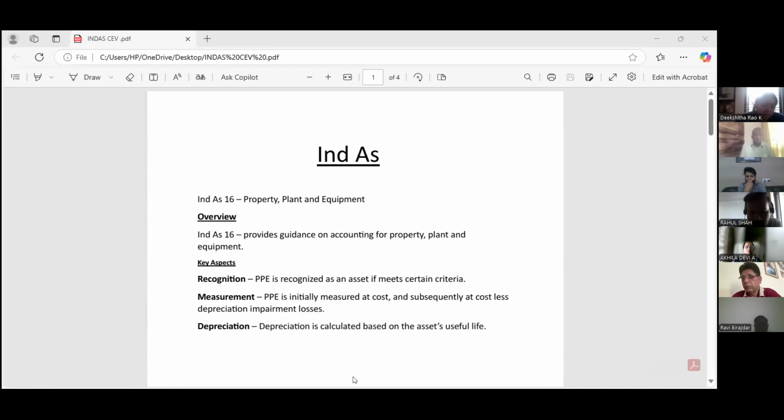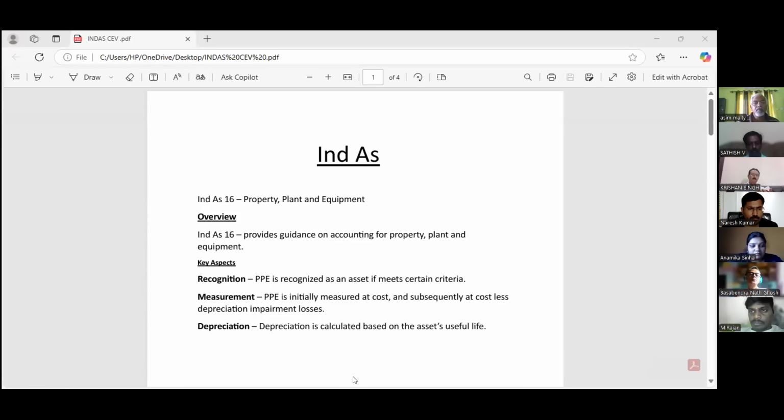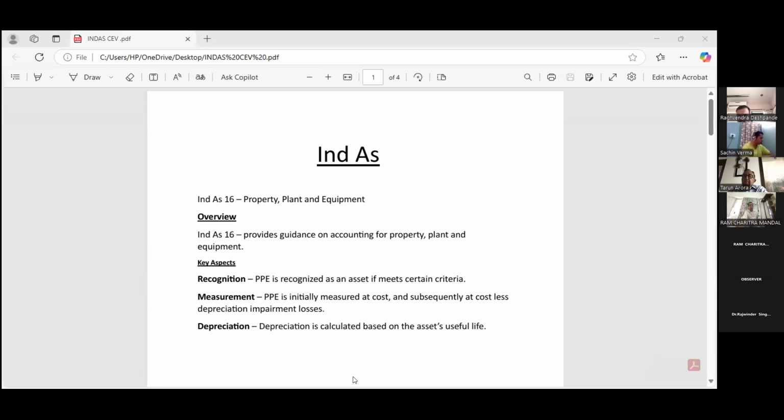Sir, we are refreshing some of the Ind AS standards which they may ask in the exam. Ind AS, the Indian Accounting Standards. That is the overview and the key aspects we have to see. Ind AS 16 comes under property, plant and equipment. What is the overview?